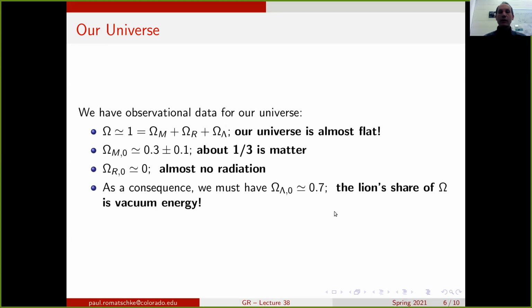So the lion's share of the overall energy budget in the universe must be vacuum energy. About a third is matter, and there's almost no contribution from radiation.